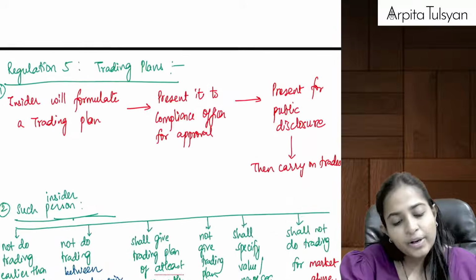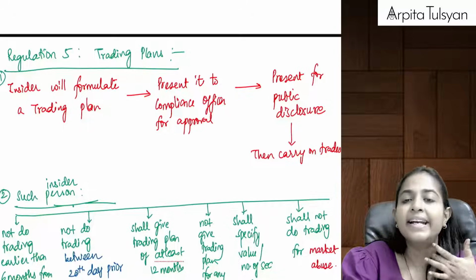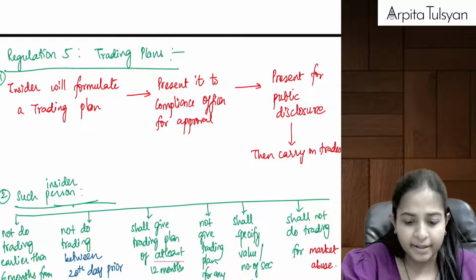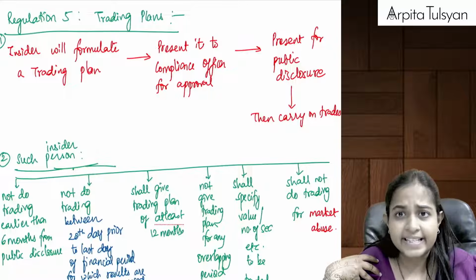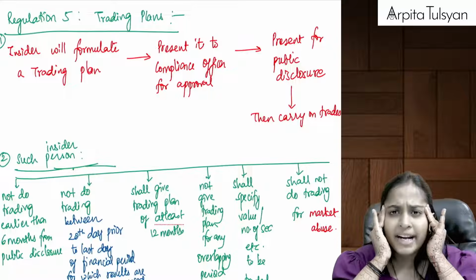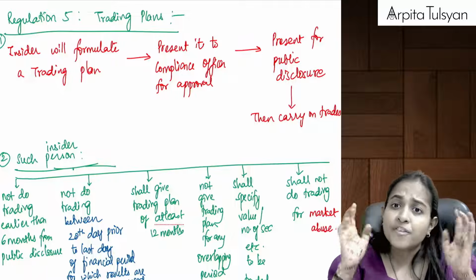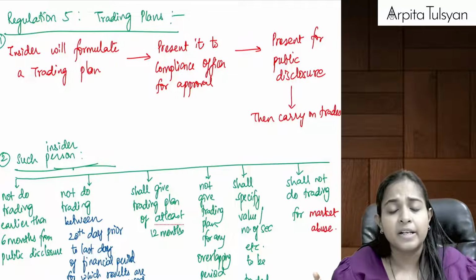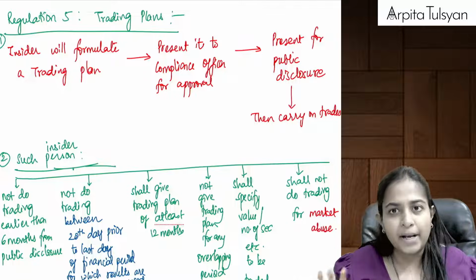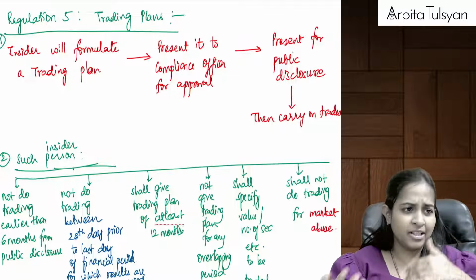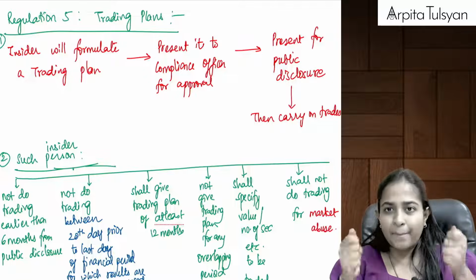Means if the insider is doing the trading as per trading plan, then it is going to be allowed. No problem in that. Now, ma'am, what do you mean by trading plan? Now, if there is any insider who has already made up his mind, not on the basis of UPSI, but on the basis of his knowledge and experience, then what he will do is formulate a trading plan. A trading plan can be buying the shares, disposing the shares, anyway dealing in the shares. He will prepare a plan.